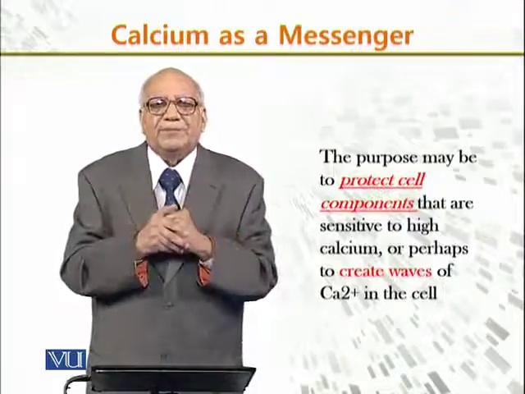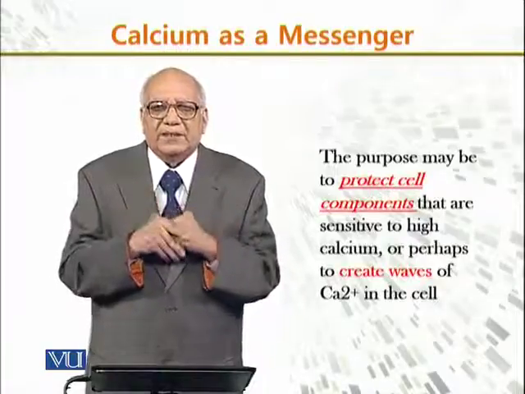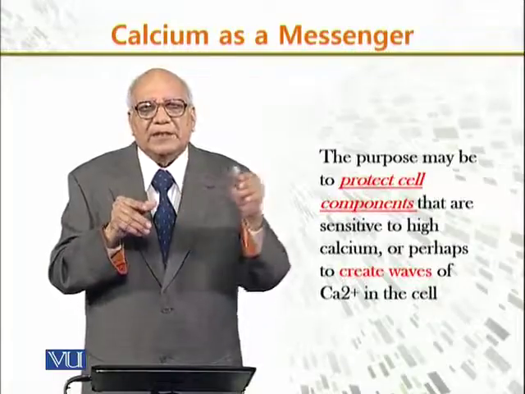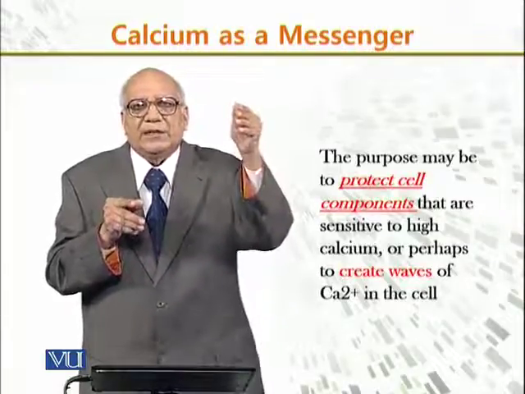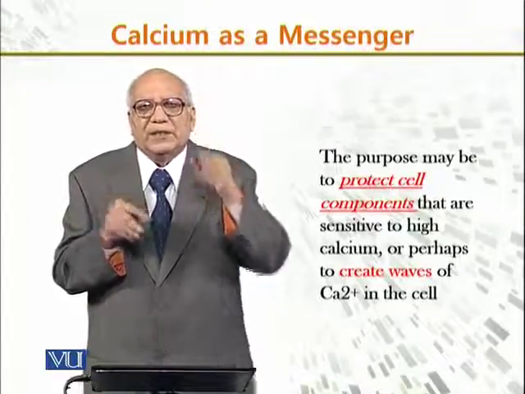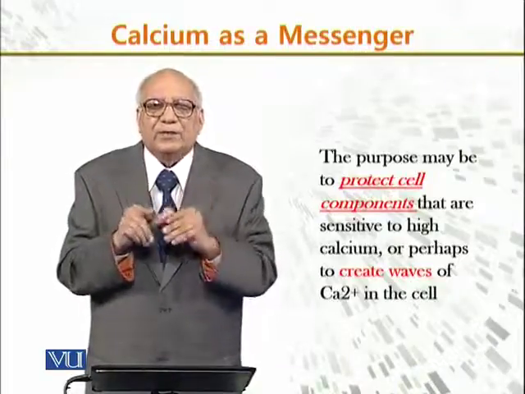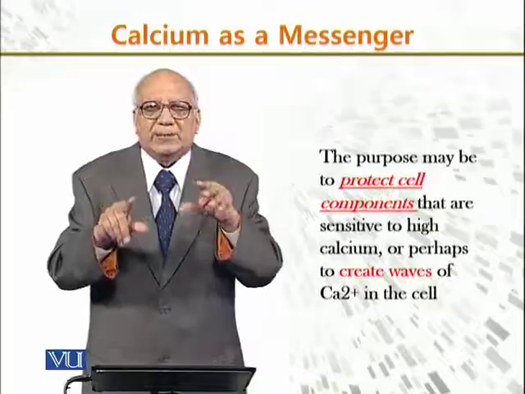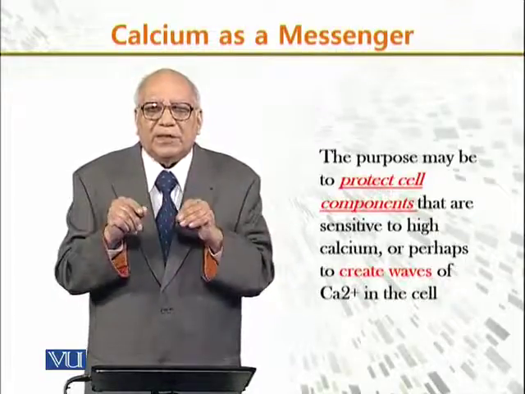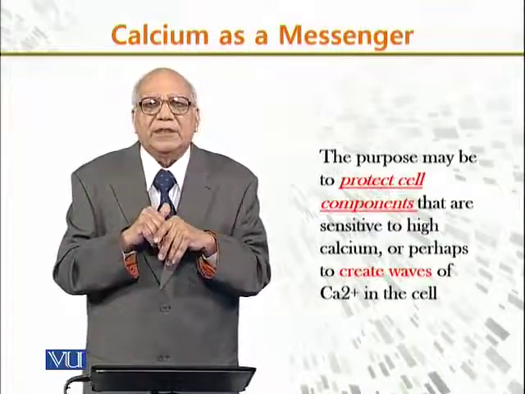The purpose of this oscillation may be to protect cell components. Because if the level simply rose and then fell only when the signal went down, it would stay high for a long time. But the purpose of oscillation is to protect cell components which are sensitive to high calcium, or perhaps to create waves of calcium in the cell.